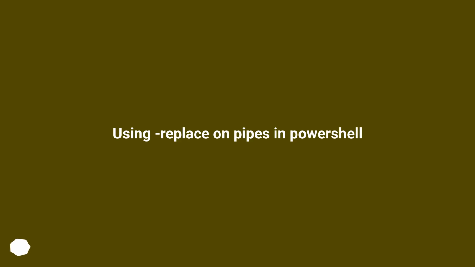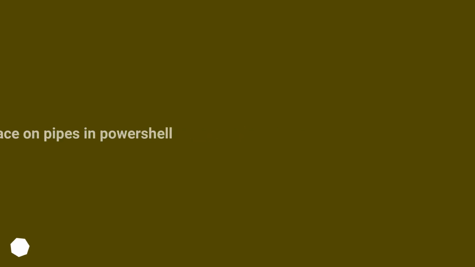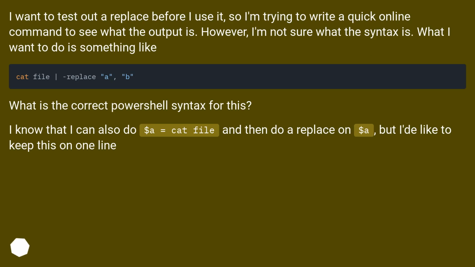Using replace on pipes in PowerShell. I want to test out a replace before I use it, so I'm trying to write a quick one-line command to see what the output is. However, I'm not sure what the syntax is. What I want to do is something like this. What is the correct PowerShell syntax for this?